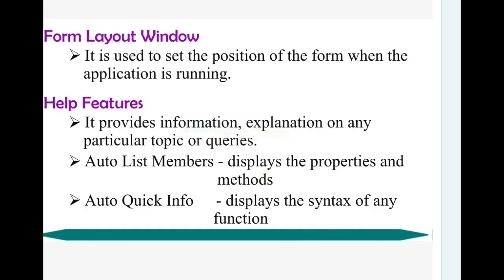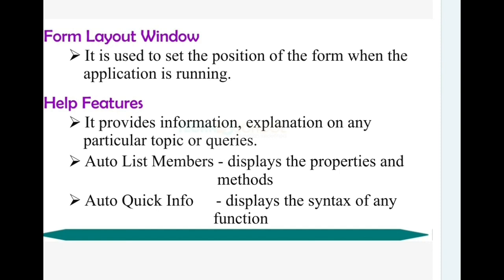Next we are looking at the Form Layout window. It is used to set the position of the form when the application is running. When you execute a program in the output screen, you can set its position. If you want to present your output on the left side, the right side, or the top of the screen, you can. We can also minimize and maximize the screen. This is the Form Layout window.